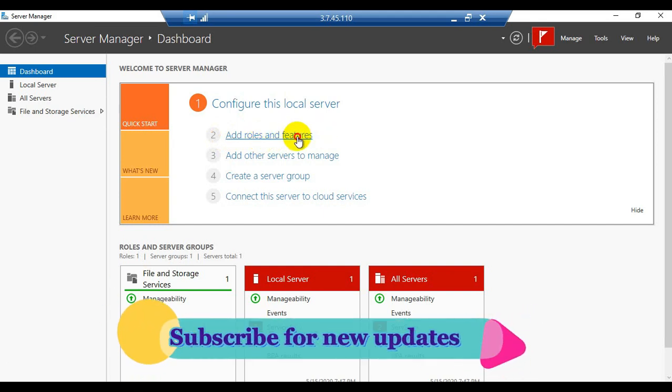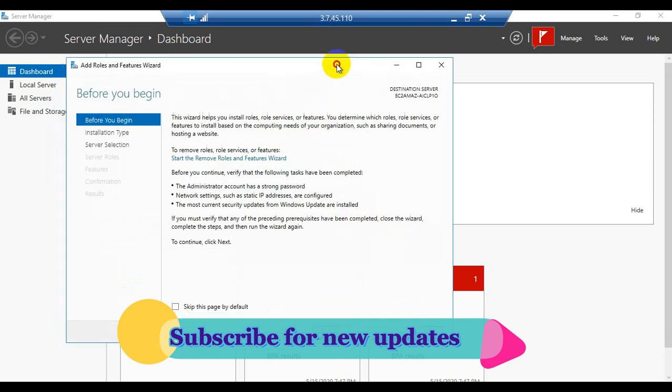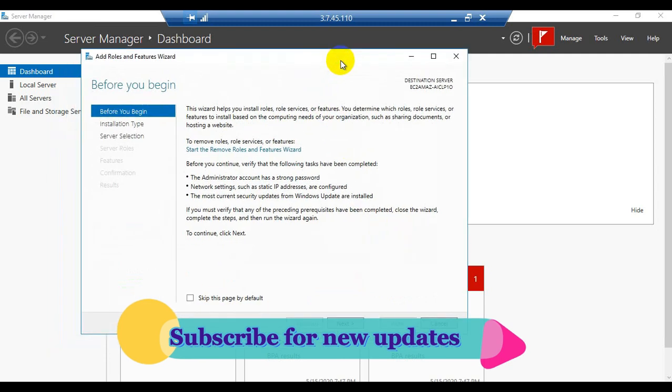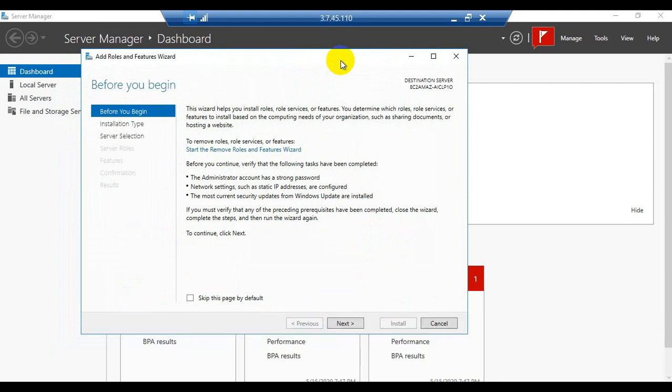So click on add roles and features. If you are still not getting a positive response when trying to install any role, then you can restart the computer or the EC2 instance. It is 99% likely the problem will be resolved automatically by restarting the EC2 instance or any computer.